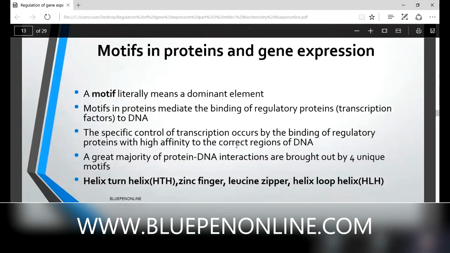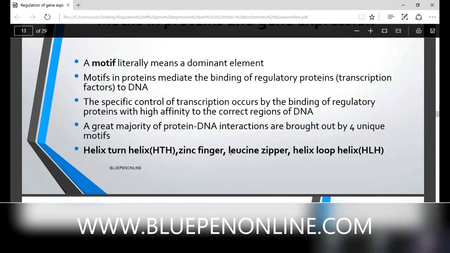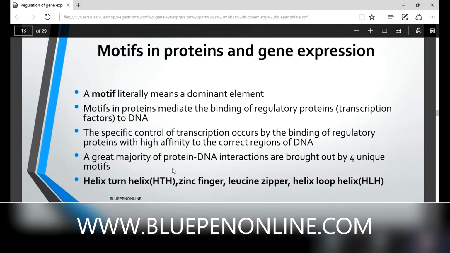A great majority of protein DNA interactions are brought out by 4 unique motifs. There are 4 motifs present in our DNA for transcription: helix turn helix, zinc finger, leucine zipper, helix loop helix. Once again, what is the role of a motif?